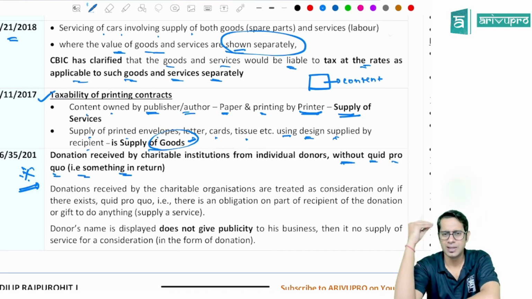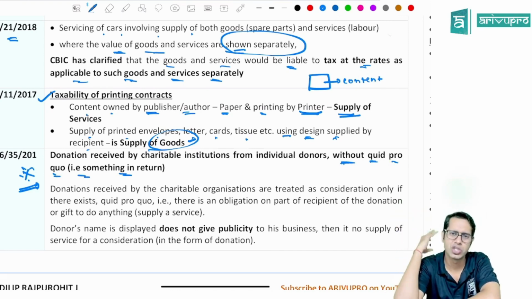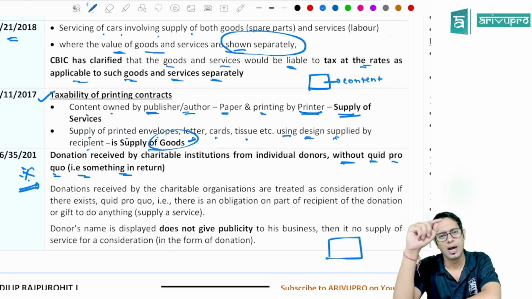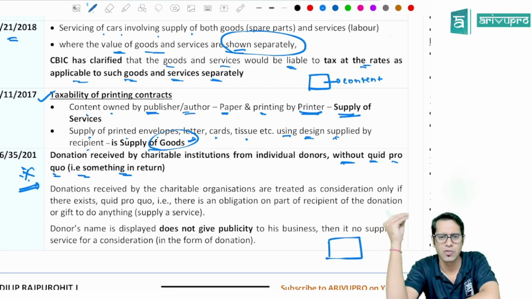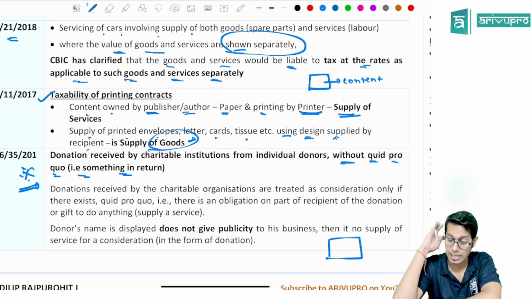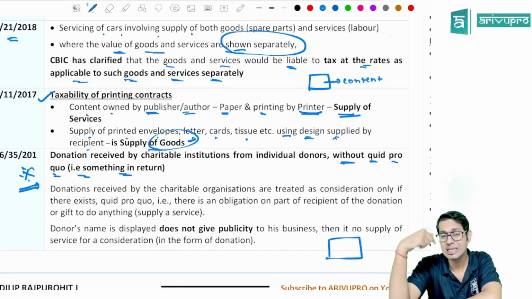Now for example, there is a charitable organization. I give some donation to the charitable organization. Now normally what happens, sir, whenever I give donation to the charitable organization, they'll write with best regards from Mr. Dilip Raj Purohit, etc. So there are some stories they'll write, thank you Mr. Dilip Raj Purohit for your contribution, for the lunch contribution which is done by you today, etc. So in this case, whatever donation is given by me, now is it for the service?